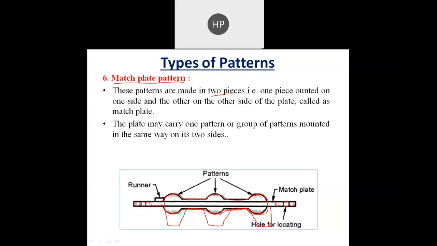So this one is known as a match plate pattern. In that one, all the time we have to match the pattern, and it will give us the shape. So it will take less time as compared to the two piece process, because it's generally faster than that one. So that one is known as a match plate pattern.